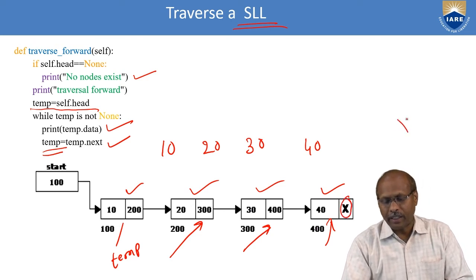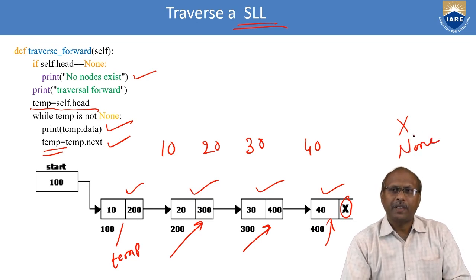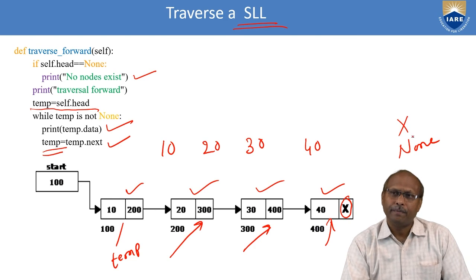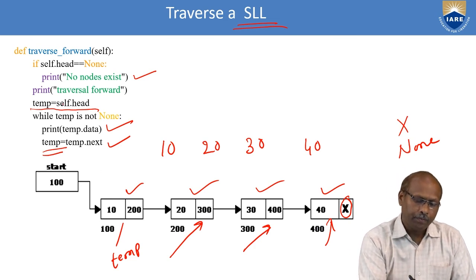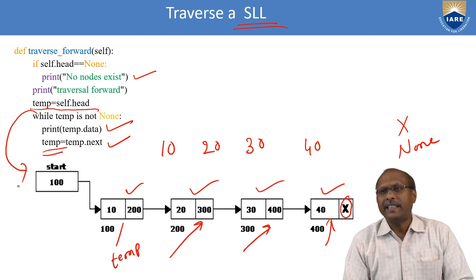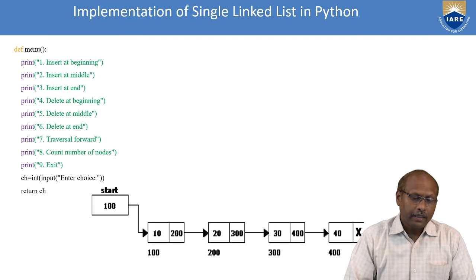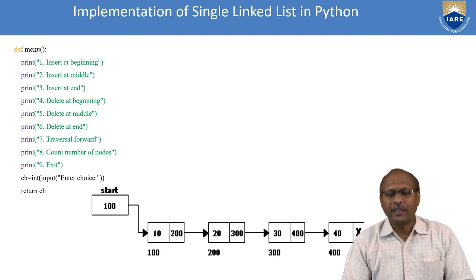In the diagram we write a cross mark, but in syntax we write None. None is nothing but X, which is nothing but a null value, the end. So whenever temp is None, the loop will terminate. Whenever the loop terminates, it indicates the end of the traversal of the single linked list.